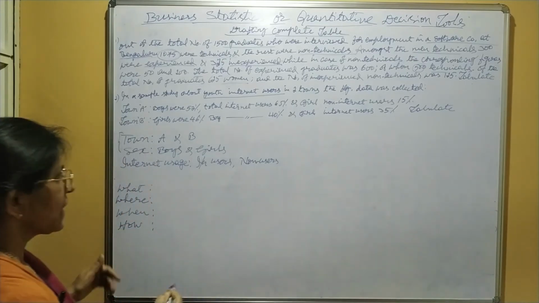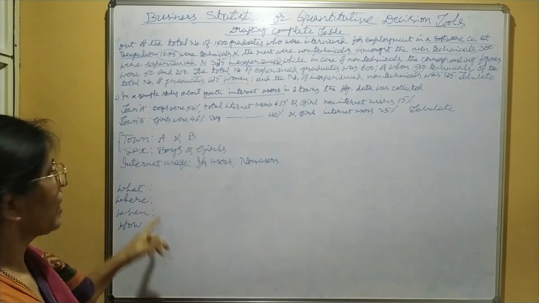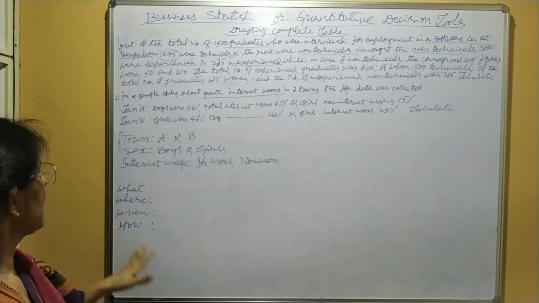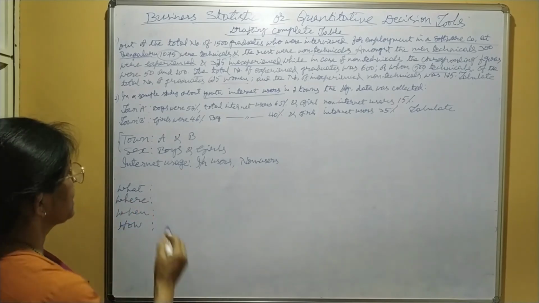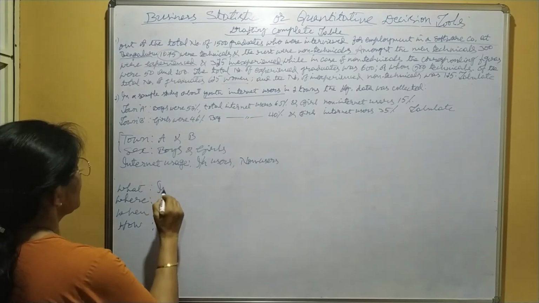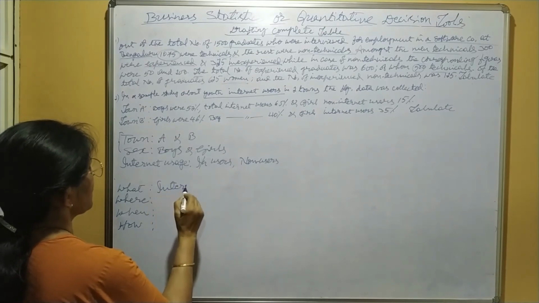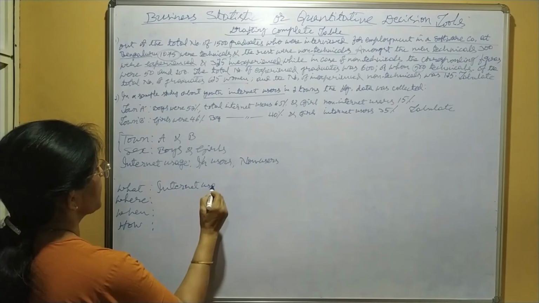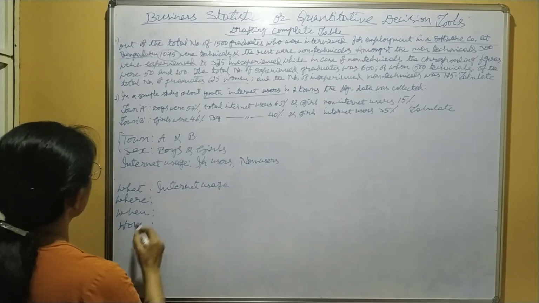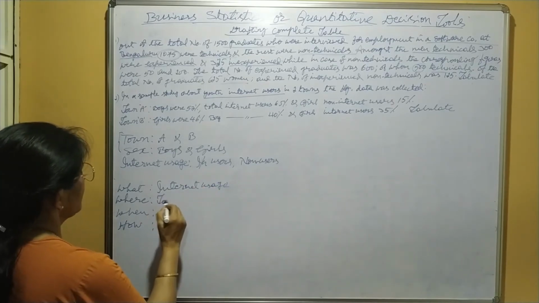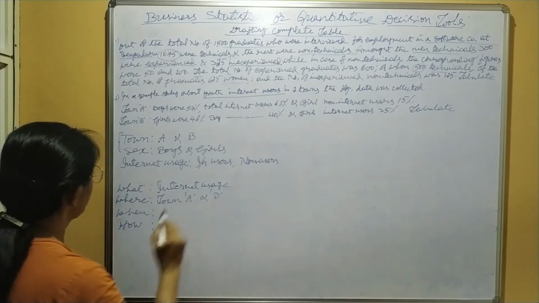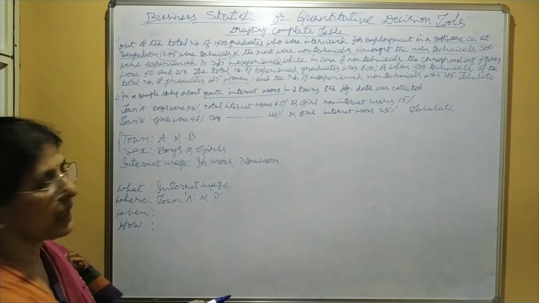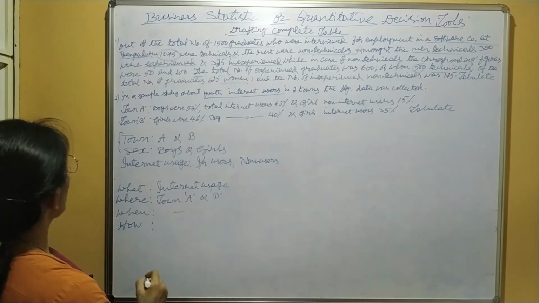Next, before taking the table, we have to decide the table title. First question: data refers to what? Internet usage. Where? In town A and B. When? The period has not been given. How classified?